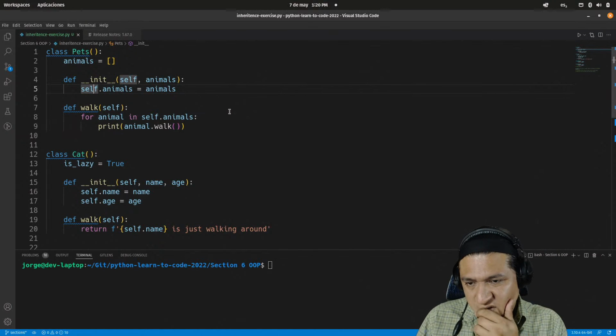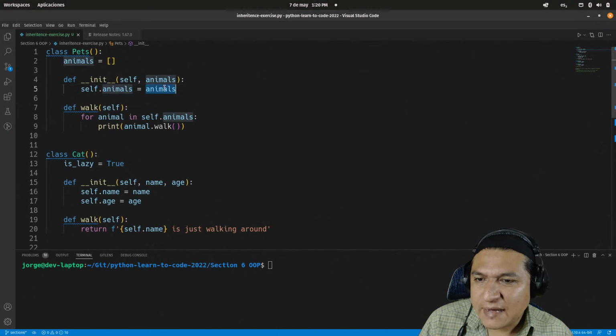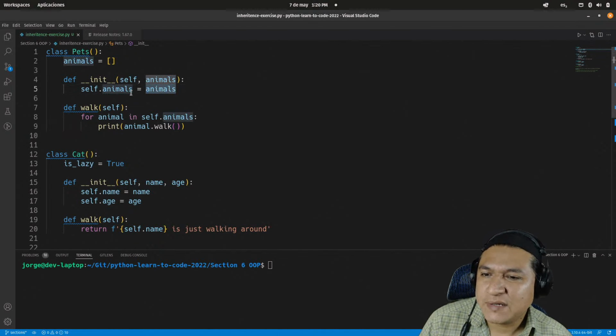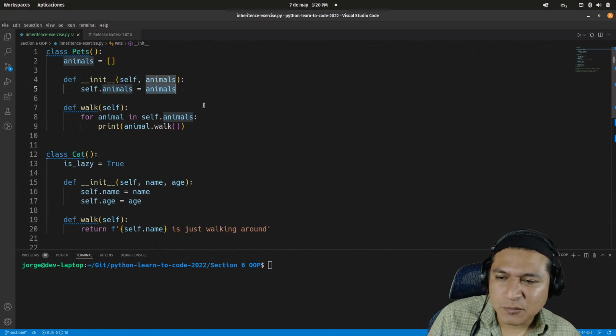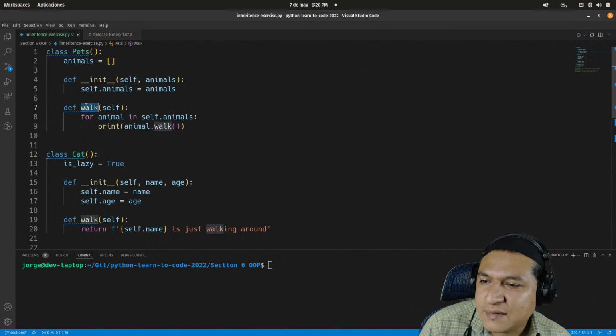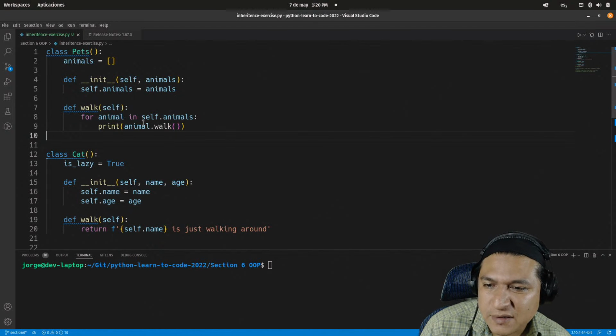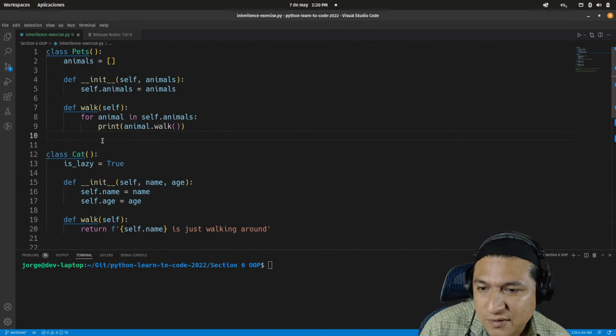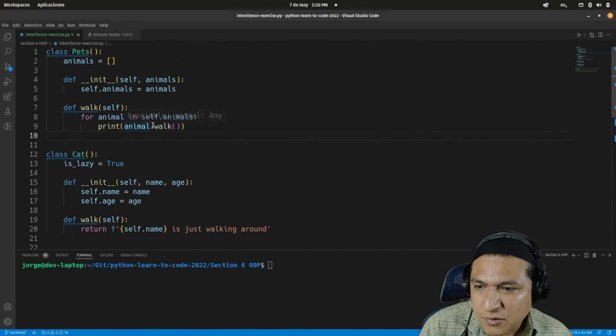Wait a minute. Animals is plural, and it's just assigning to the array of animals whatever animals contains. So I guess that the animals parameter is going to contain a list of animals. There is a walk method: for every single animal in the animals list, print animal walk.